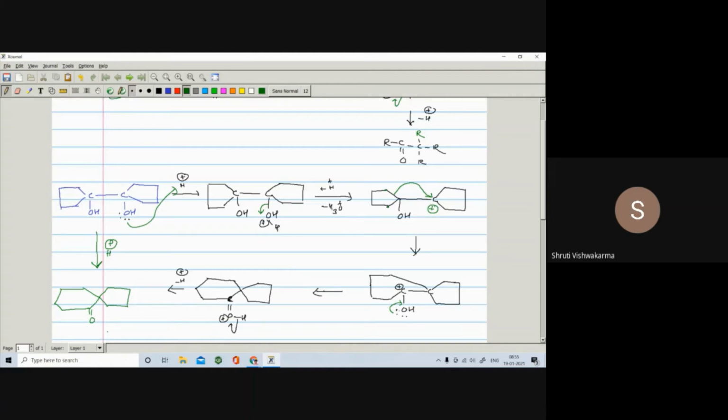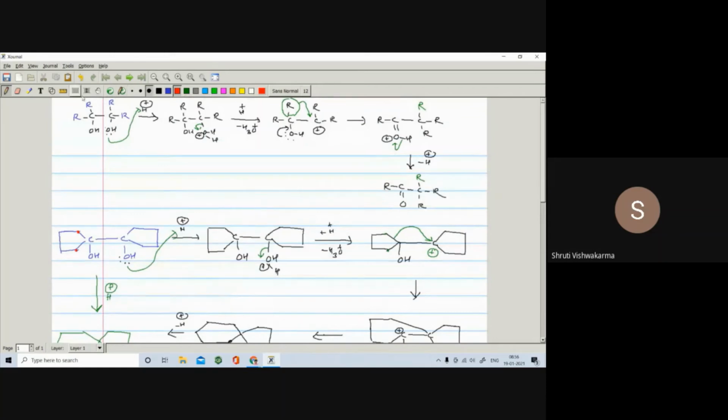Remember here, in this case, this carbon is the CS3. In the previous example, this carbon is also CS3. Here we have written R, R, only we have made it cyclic. So even if you change the skeleton, you only have to follow the mechanism. When they ask such an example, what you have to do? Firstly, see the generalization, and in the same way, carry out its mechanism.